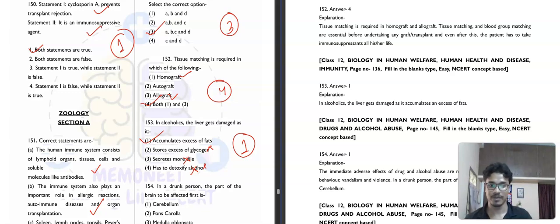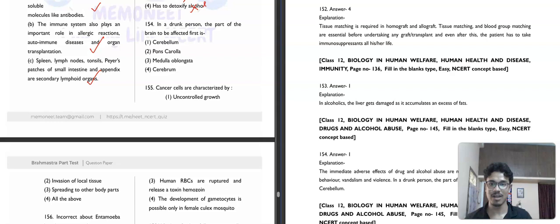Then question number 154. In a drunk person, the part of the brain to be affected first is, it is saying the affected first, cerebrum, pons varolii, medulla oblongata or cerebellum. So the first part that gets affected is cerebellum. Okay, it will be immediate adverse effect. First option will be our correct answer.